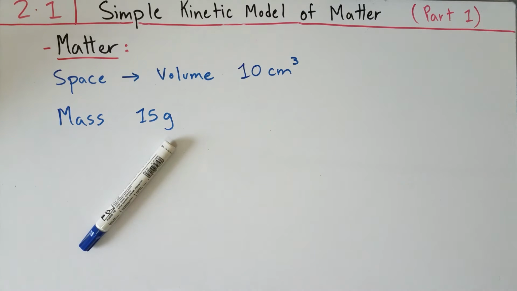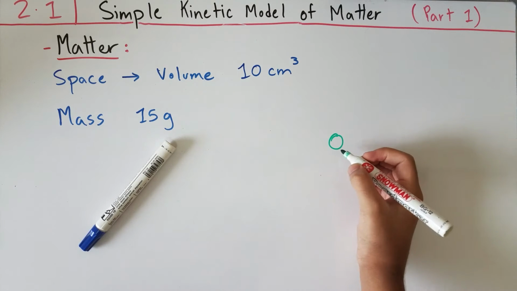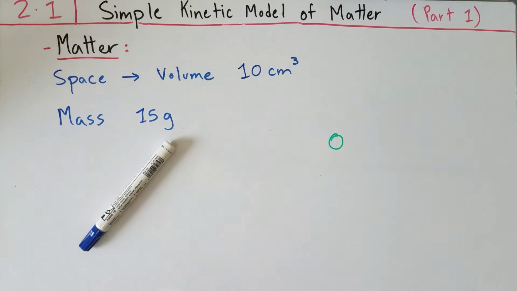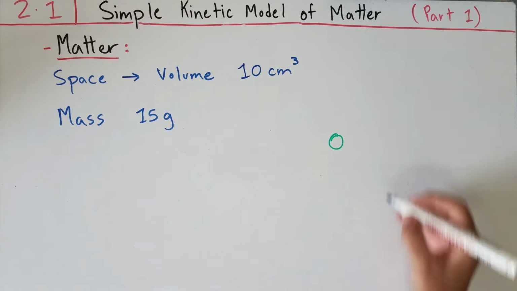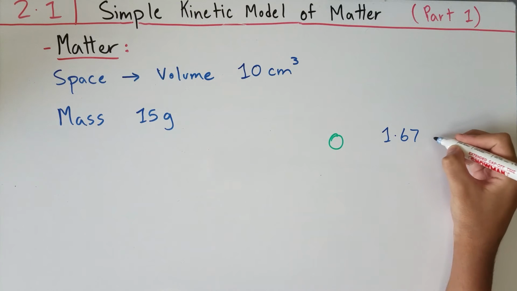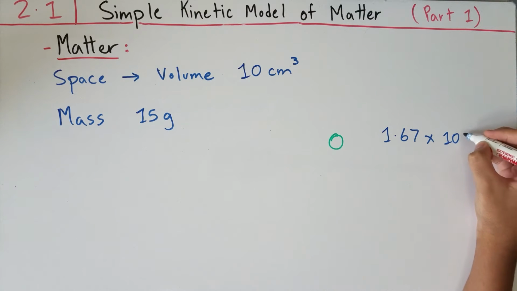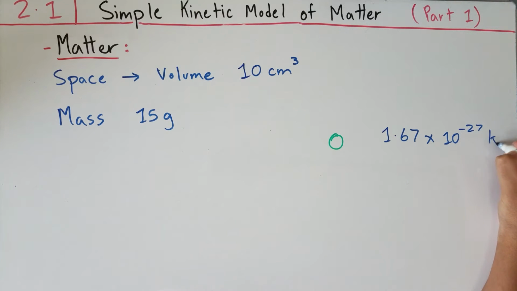Now, the marker is just a big example of what matter could be. Matter does not have to be made of a lot of atoms. It could be just a single atom as well. So if I have this atom that's in this empty space, it has some mass, which is very tiny, but it also occupies some volume or space. Now, if we assume that this atom was actually a proton, we could say that this proton has a mass of approximately 1.67 times 10 to the negative 27 kilograms. That would be the mass of this proton.